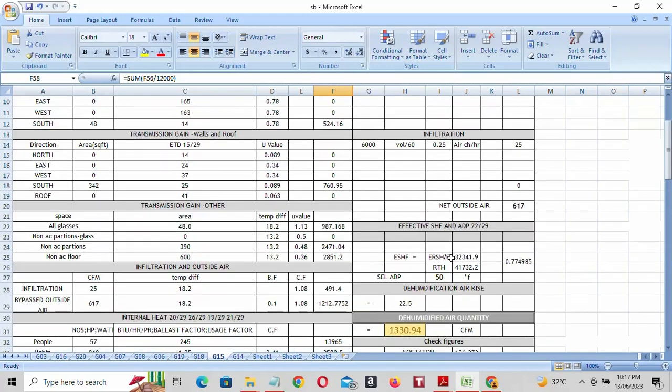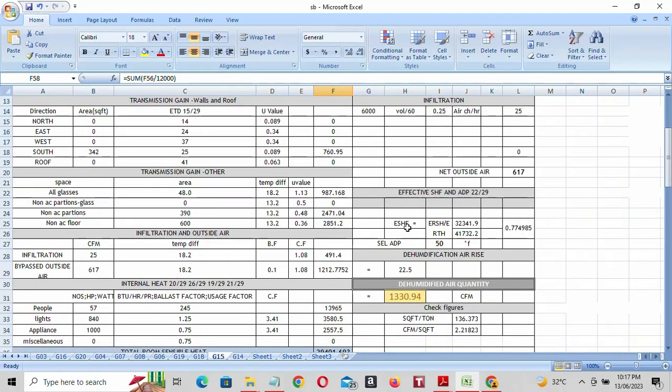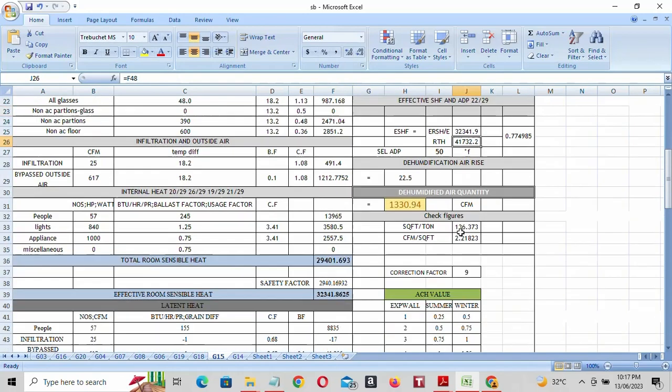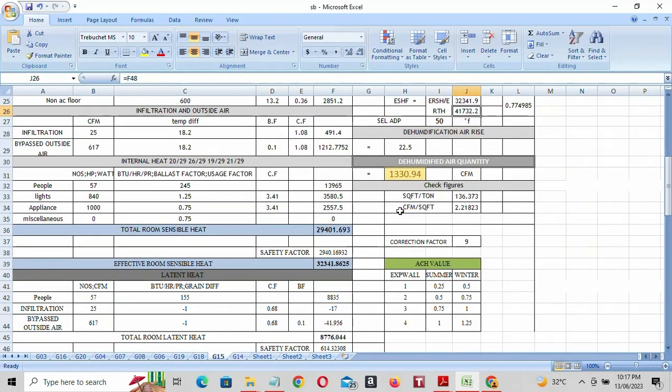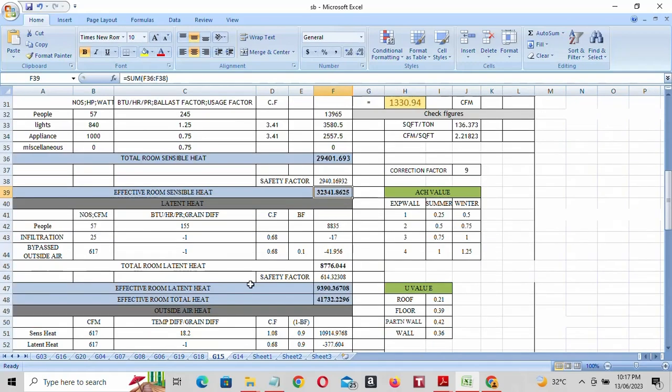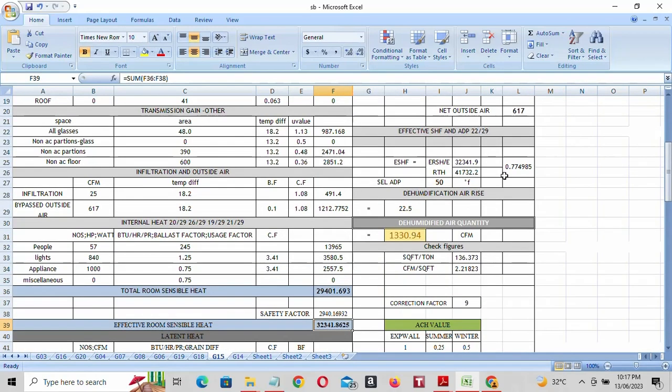Next is effective sensible heat and ADP, apparatus dew point. Effective sensible heat factor you will get automatically. Effective sensible heat factor is equal to effective sensible heat divided by effective total heat. So we'll get this value. With the help of the effective sensible heat factor, you have to select the ADP, apparatus dew point. Our effective sensible heat factor is 0.77.